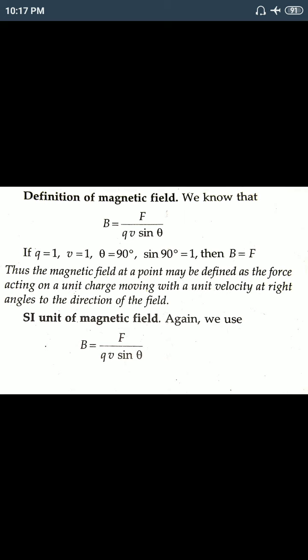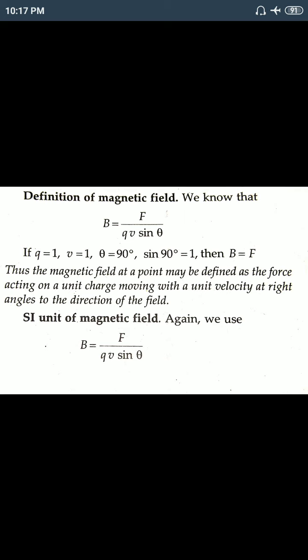That is a third case, the special case. When theta equals 0 degrees, we get the maximum force on a charged particle. So using that condition, and also considering Q equals 1, V equals 1, we can say that the force acting on a unit charge moving with a unit velocity at right angles to the direction of the field will be the definition of magnetic field.